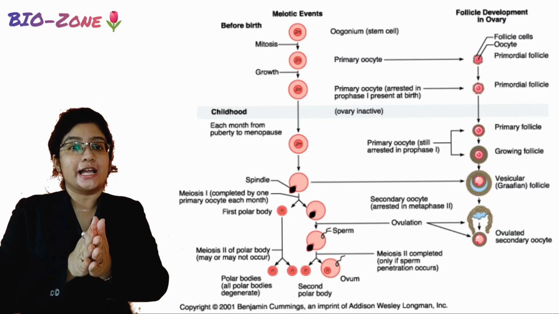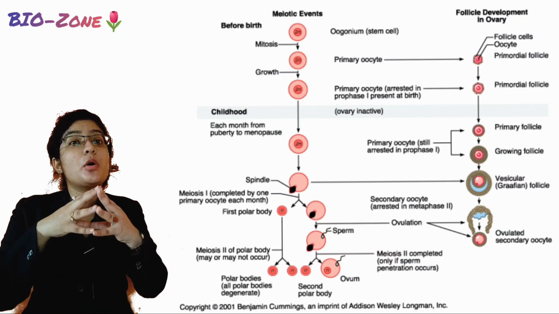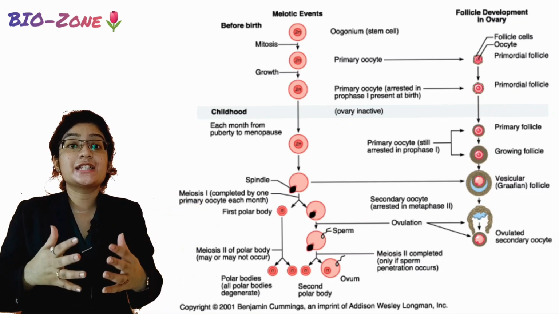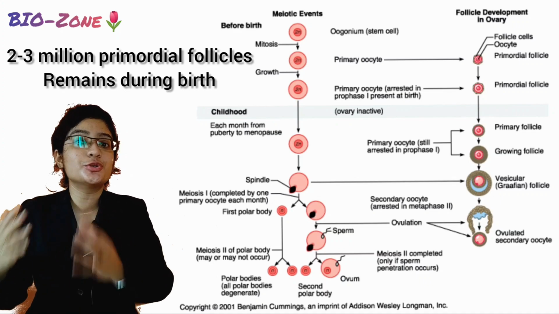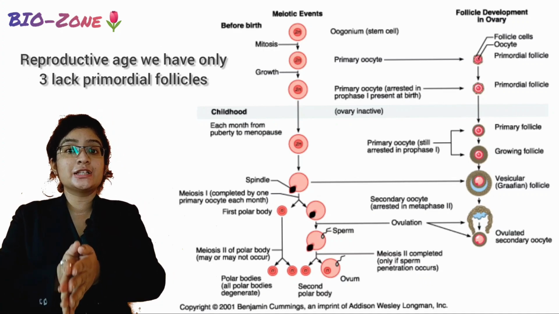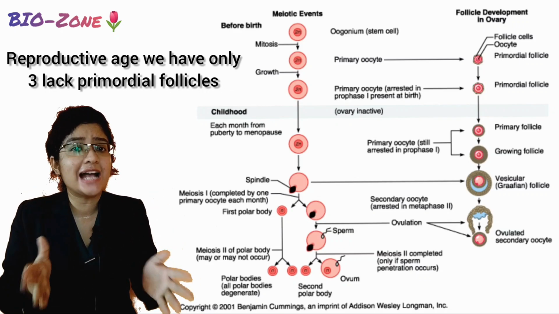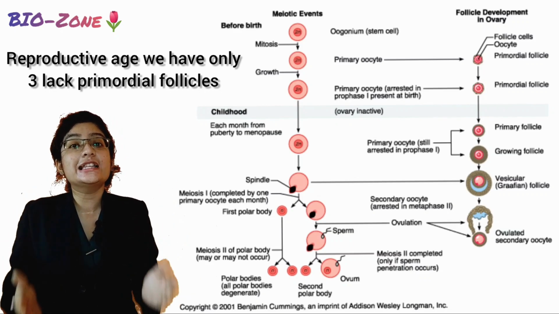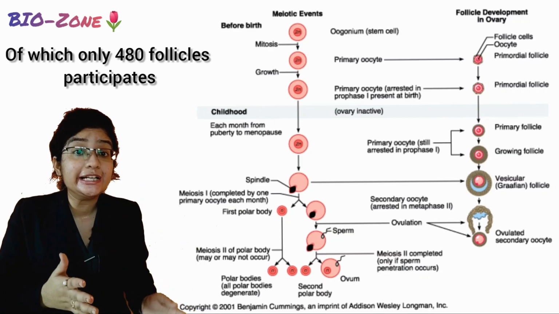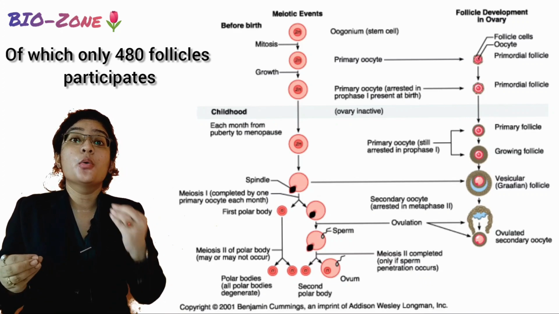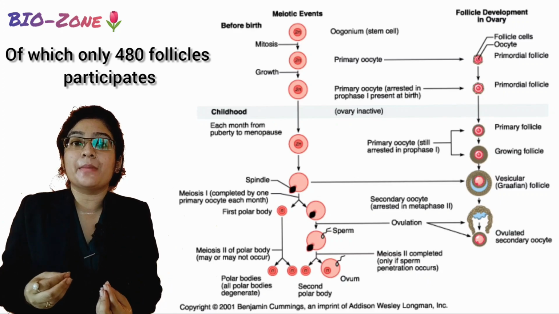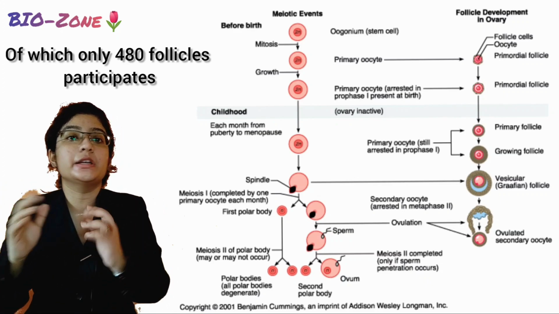In early time, there are about 6 million of these primordial follicles, which is reduced to 2 to 3 million near birth, and at the reproductive age we only have 3 lakh primordial follicles inside our ovary, of which only about 480 dominant follicles will produce the mature workable female gamete until menopause.